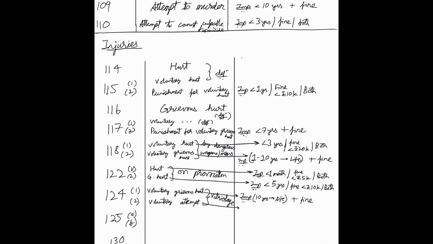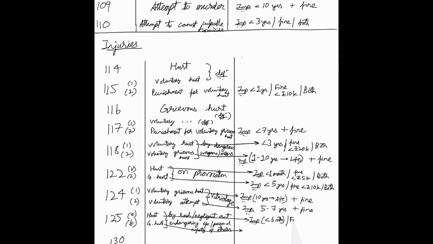124 defines voluntarily causing grievous hurt and voluntarily attempting vitriolage, that's throwing acid. So for causing grievous hurt by vitriolage, imprisonment of 10 years or up to life, and voluntary attempts would lead to 5 to 7 years of imprisonment with a fine for both.